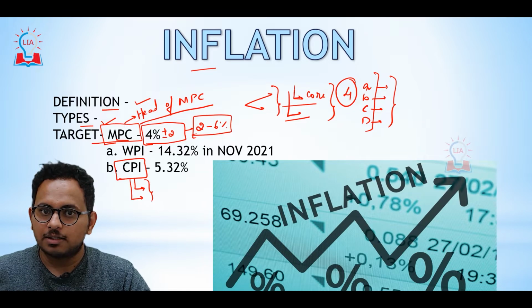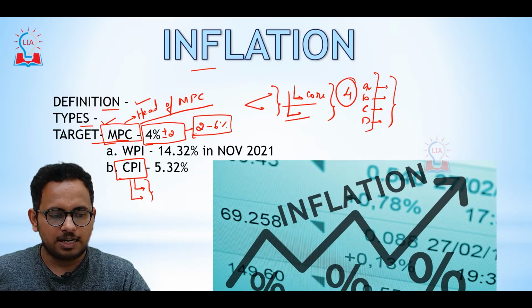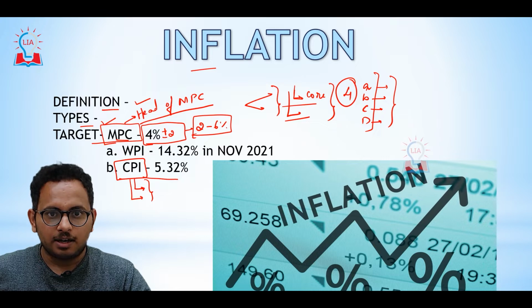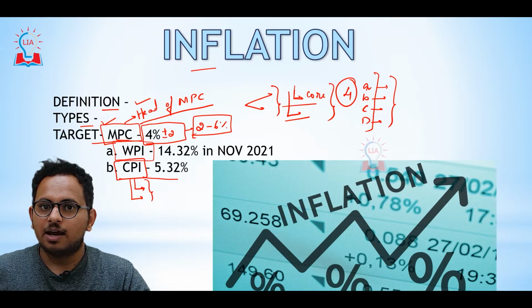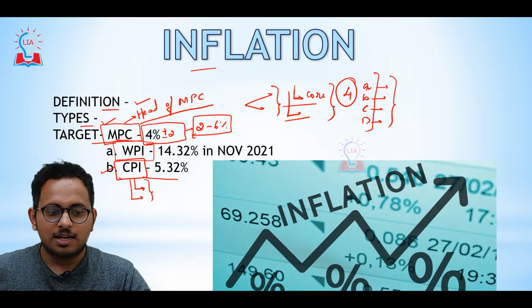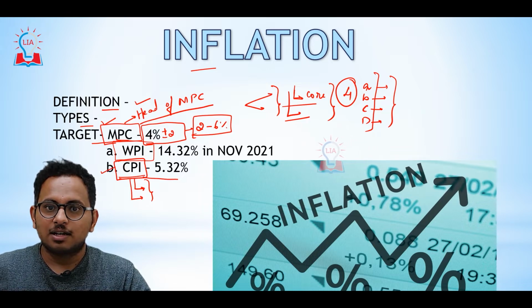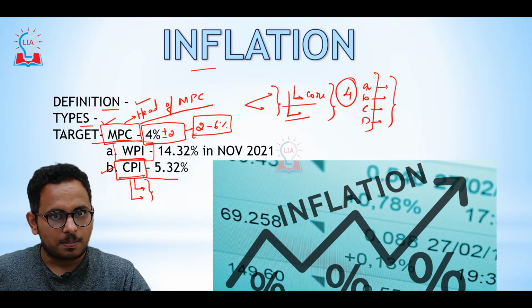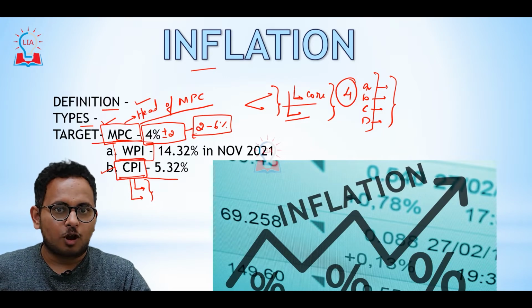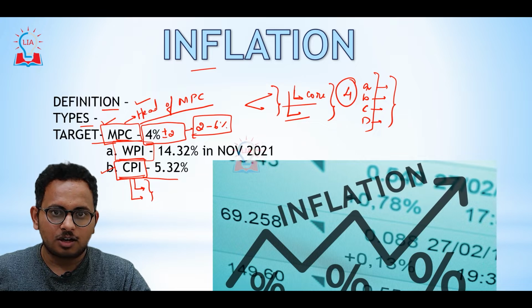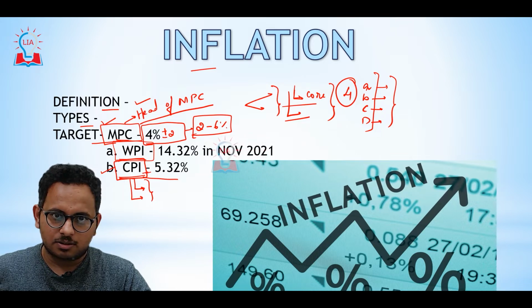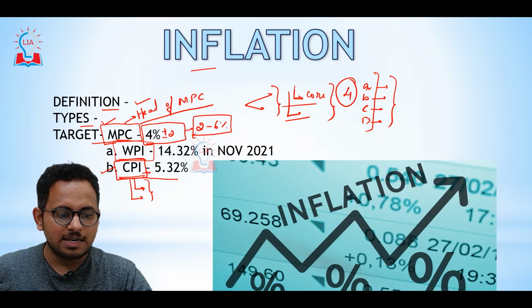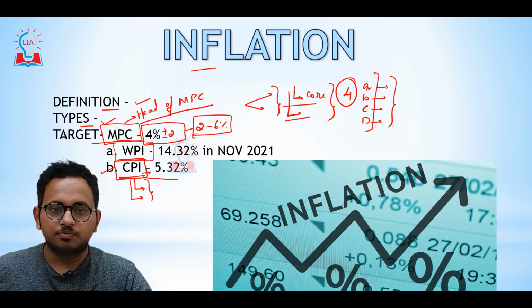In the preliminary examination, there can be a question stating that in India we consider WPI as the headline inflation, or in India we consider CPI as the headline inflation. You need to select whether statement A is correct or statement B is correct. Here we call CPI the headline inflation.